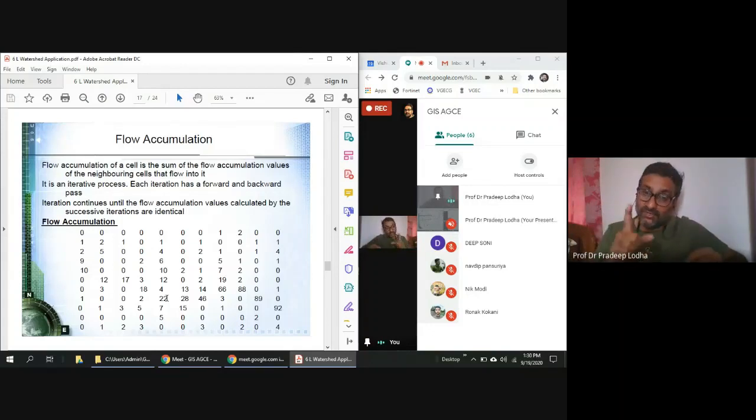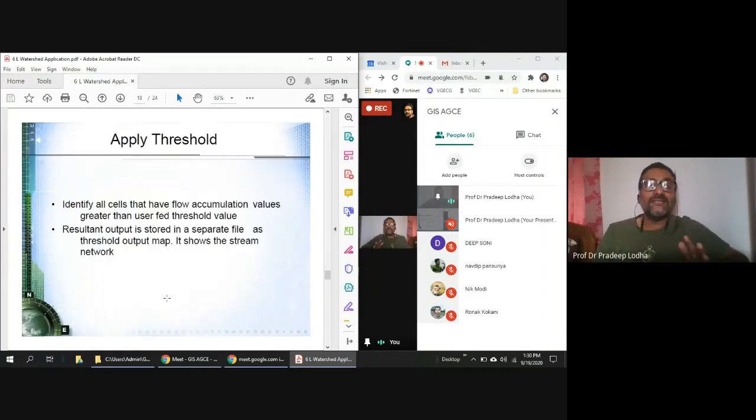Threshold would define up to which order you want to eliminate. Threshold is a value up to which you want to take things into consideration. Mind it, this is a very tricky thing. The students don't get in mind what threshold is. So threshold is a value above which we want to consider into our calculation. Okay, so that is the understanding.